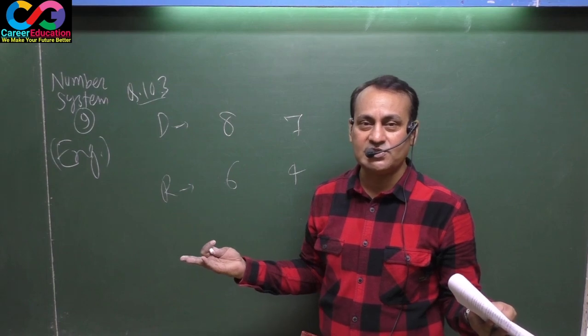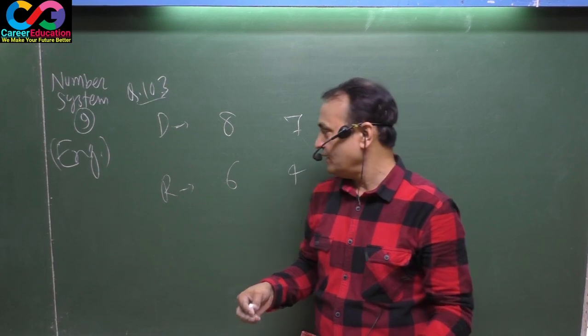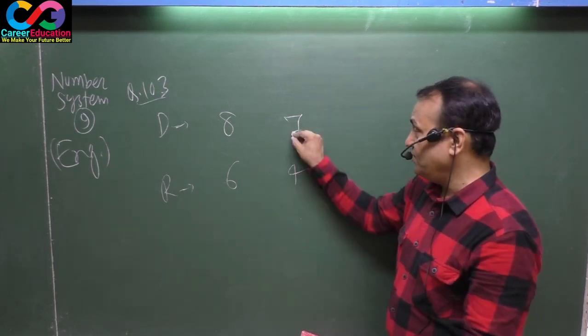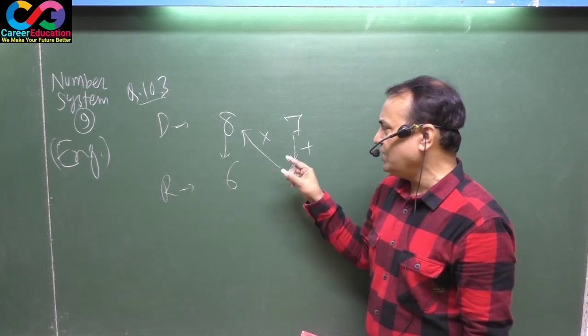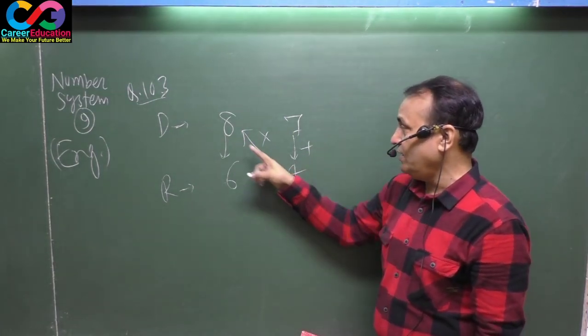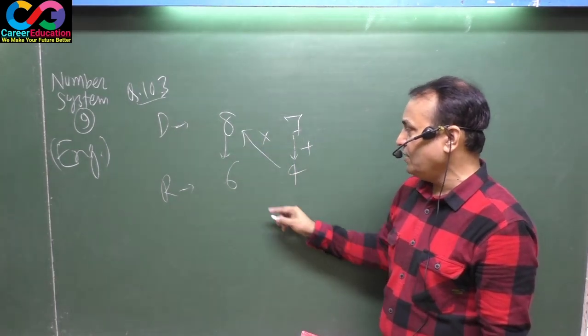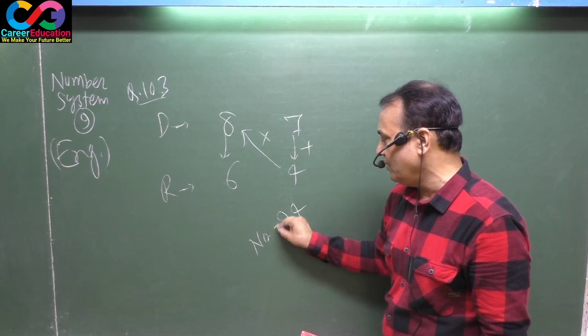In a successive division, in order to get the least number, you maintain this sequence, plus into plus. See here, 7 plus 4 is 11, into 8 is 88, plus 6 is 94. That means you got the number.